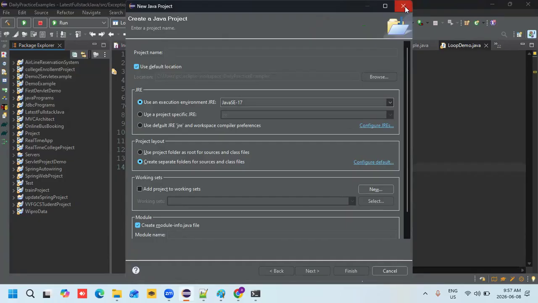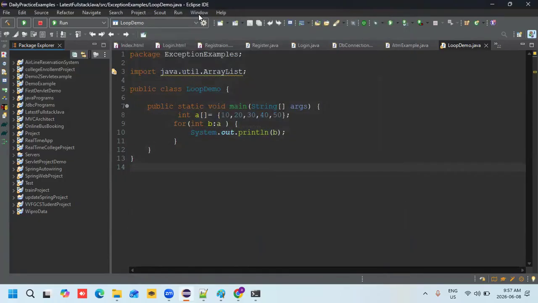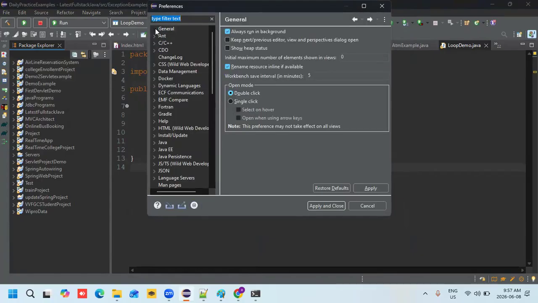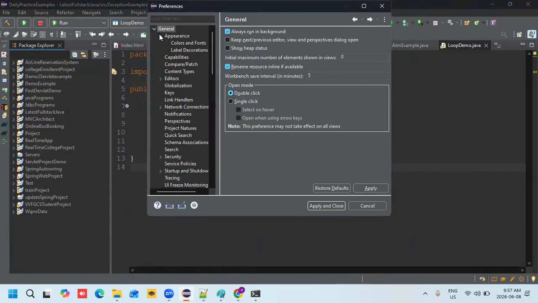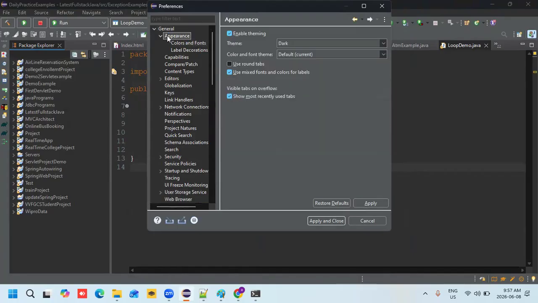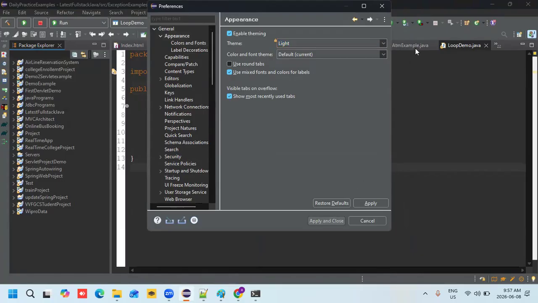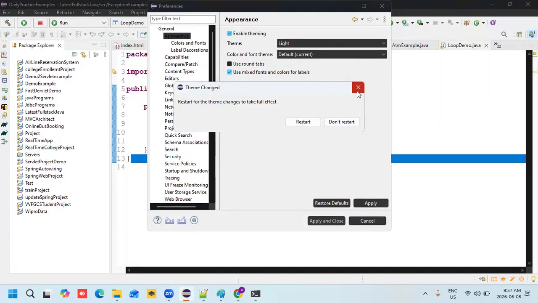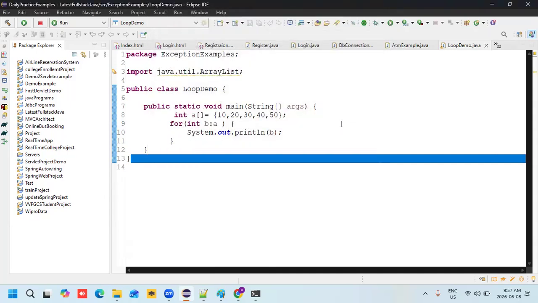Okay. Let me change this color. Window, Preferences, General, Appearance. So here let me change this appearance from dark to light. Apply and close it. Okay. Don't restart. Restart is not required.